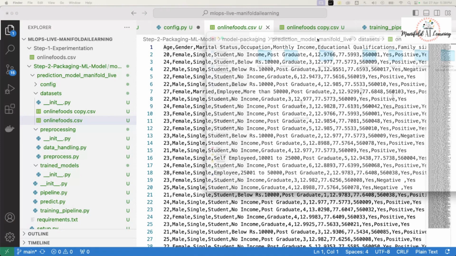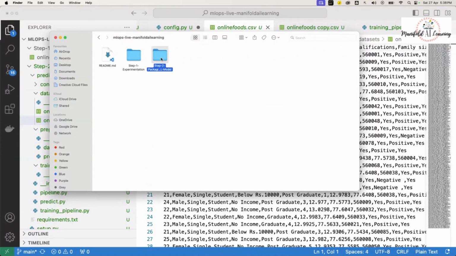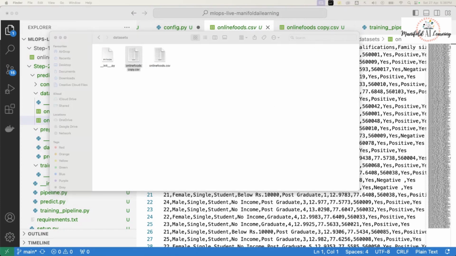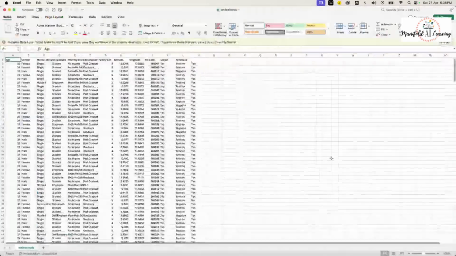Let me modify it right away. So under this datasets folder, this is my test data, and this is my training data.